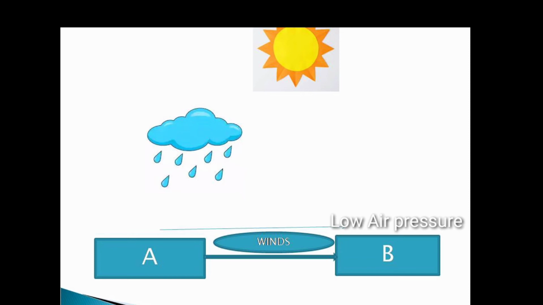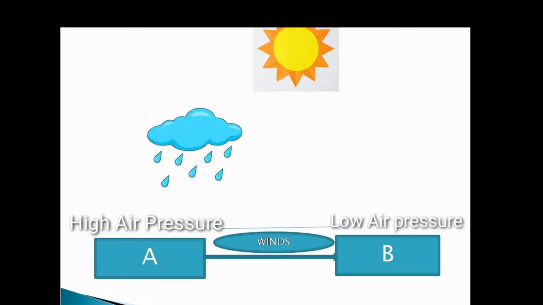As I have told you, the cold air is heavy and dense and it will create high air pressure at the place A. Therefore, you can see that the high air pressure area is developed at the place A and low air pressure area is developed at the place B. So you can see here one gap is created at the place B, that is the low air pressure area.